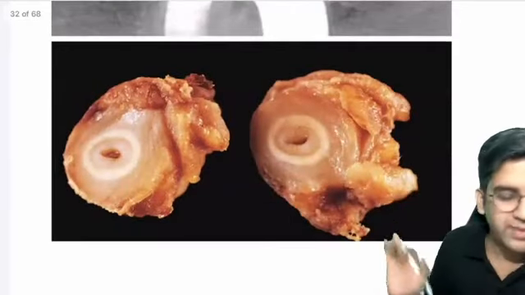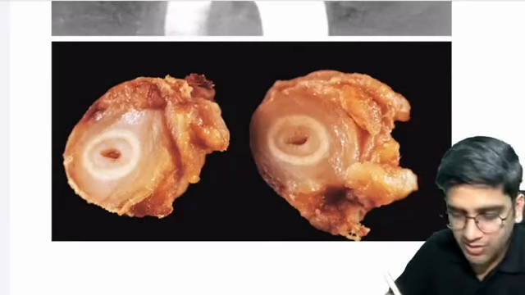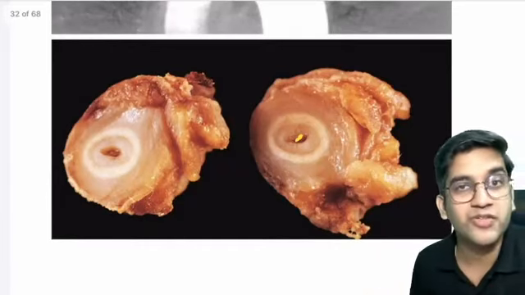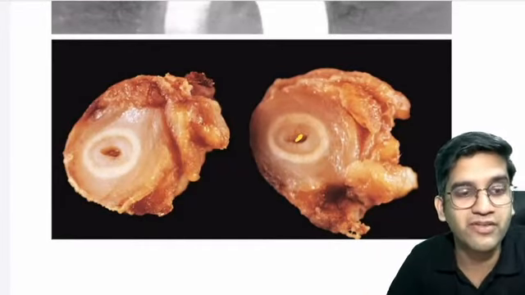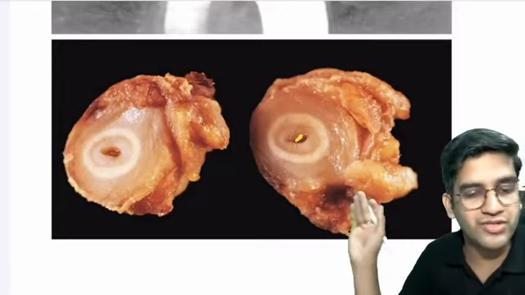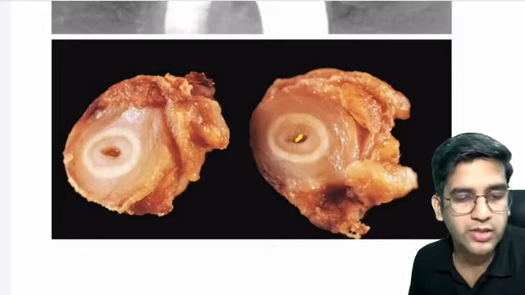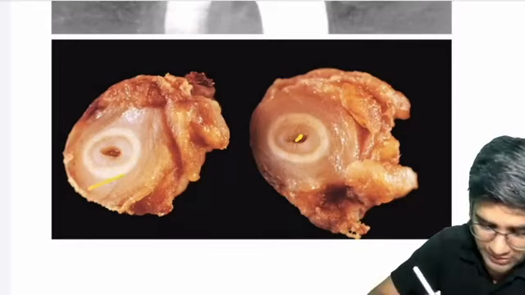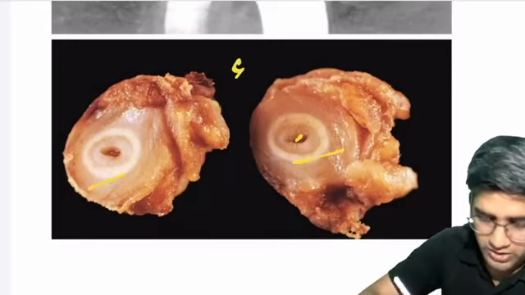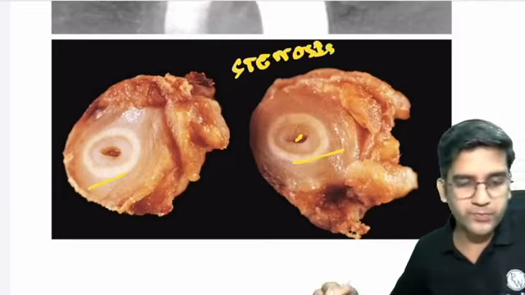Okay. This is again an image from Robbins. On postmortem, when you have a cut surface, look at the lumen. Lumen of a subclavian artery is very small. Subclavian artery is a large vessel, right? So it's completely obstructed by fibrosis. That's why you have stenosis, right? Okay. So that's how stenosis looks in a gross examination. Okay. Microscopy I'm not giving.